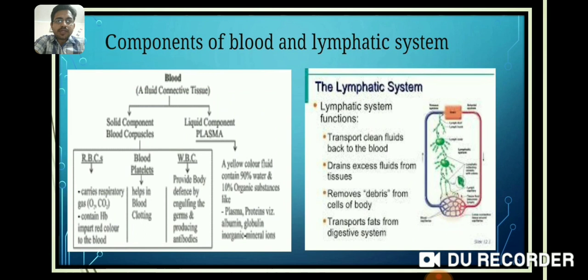In this flow diagram, you can see the blood is divided into two components: the solid components, which are called blood corpuscles or blood cells, and the liquid component is called plasma. Blood corpuscles are of three types: RBC, WBC, and blood platelets. Their functions we have already discussed. And plasma is the liquid part of the blood that contains about 90% water and remaining organic substances like proteins, minerals, vitamins, ions, waste, respiratory gases, etc.